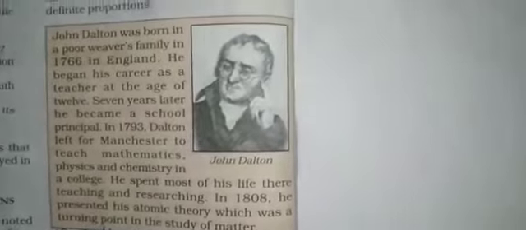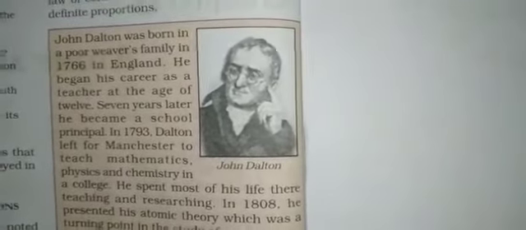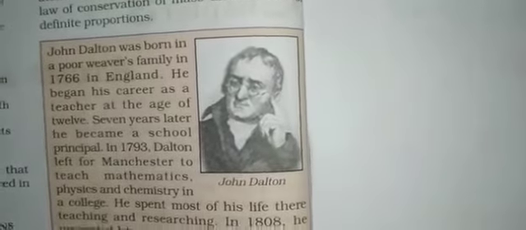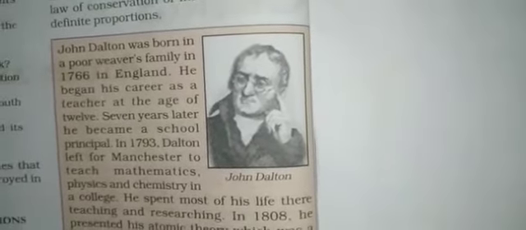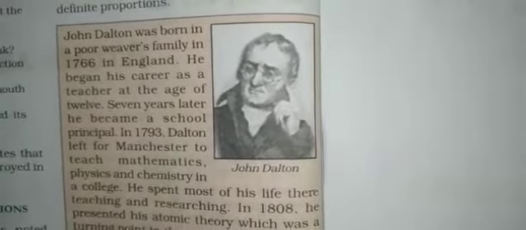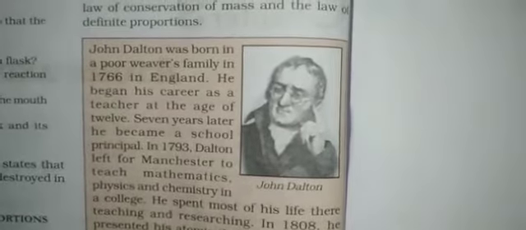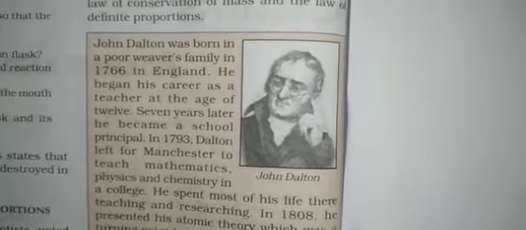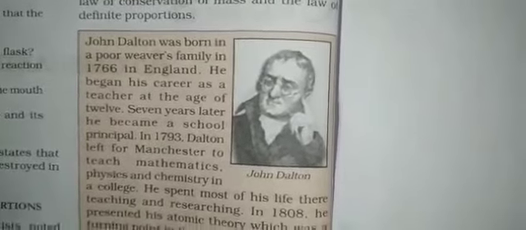So atom is just an indivisible particle. That was still just a philosophy. So he took the name of atoms as given by the Greeks and said that the smallest particle of matter are atoms. His theory was based on the laws of chemical combination. So Dalton's atomic theory provided an explanation for the law of conservation of mass and the law of definite proportions.